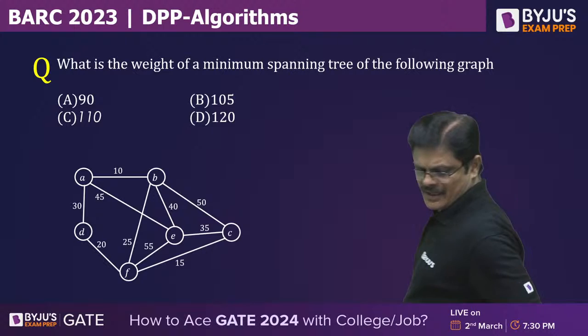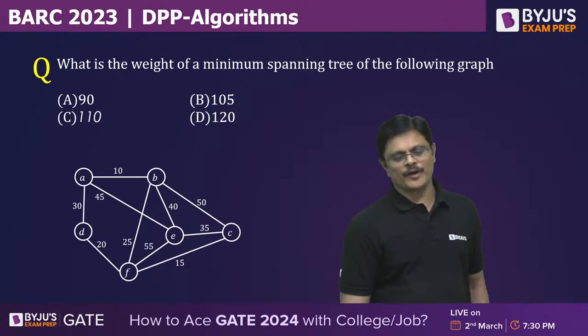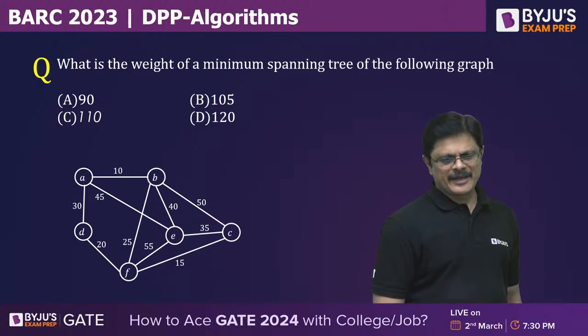What is the minimal weight of the minimal spanning tree of the following graph? Weight of the minimal spanning tree.